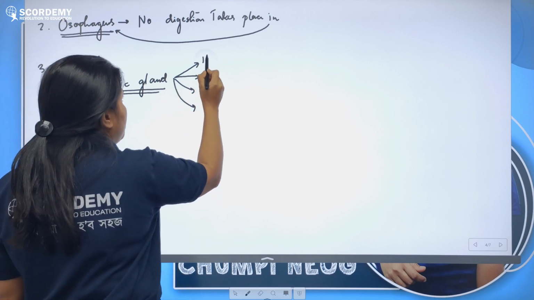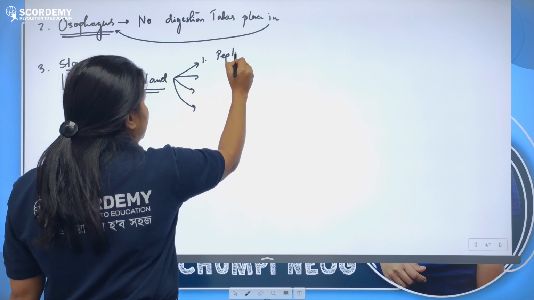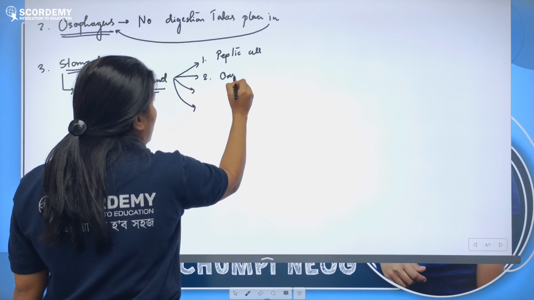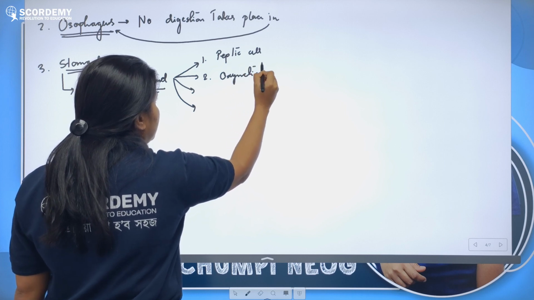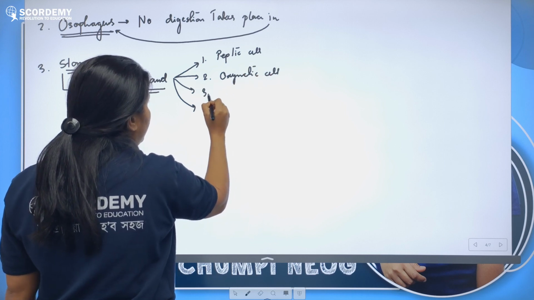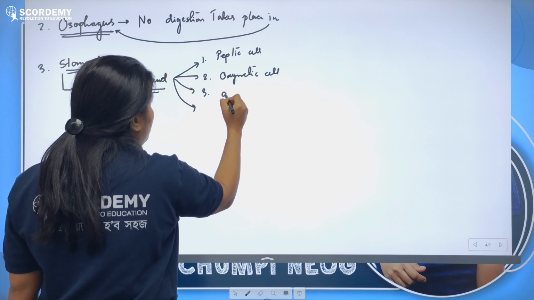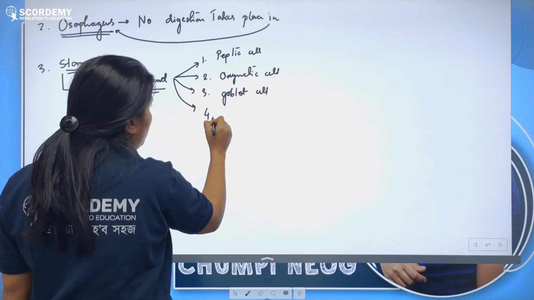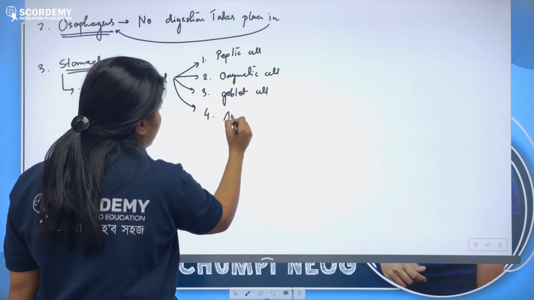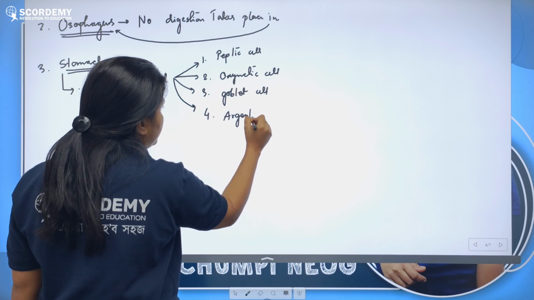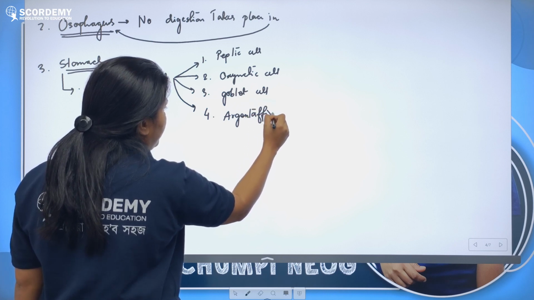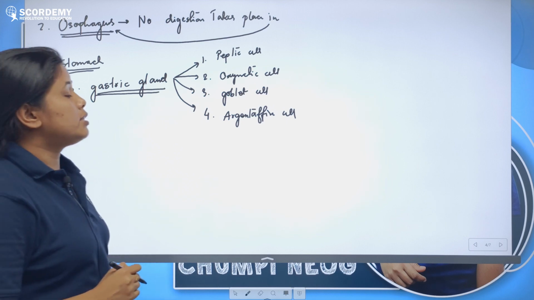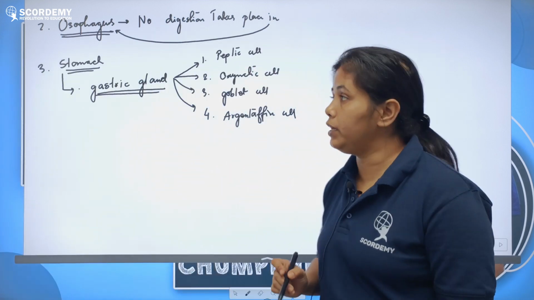What are they? Number 1, peptic cell. Number 2, oxyntic cell. Number 3, goblet cell. And number 4, argentaffin cell. Okay, there are four cells.